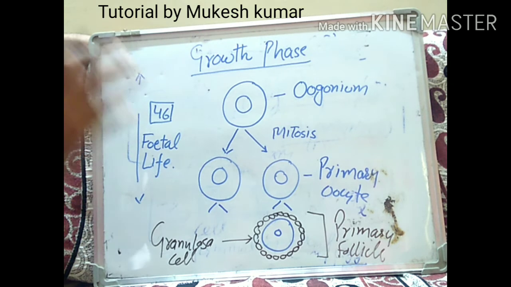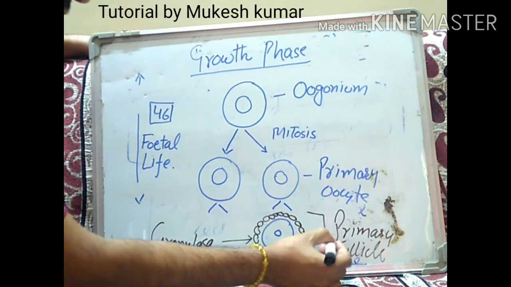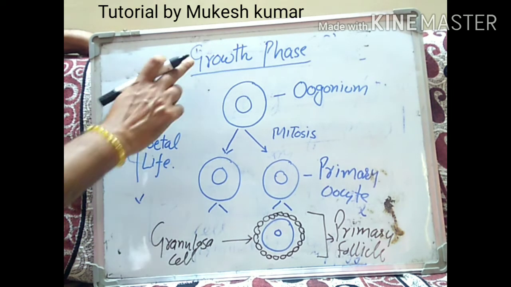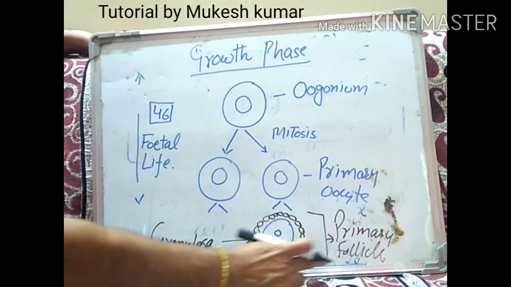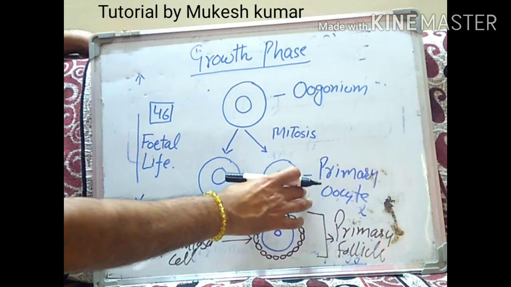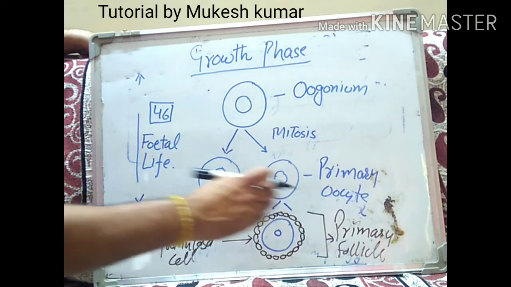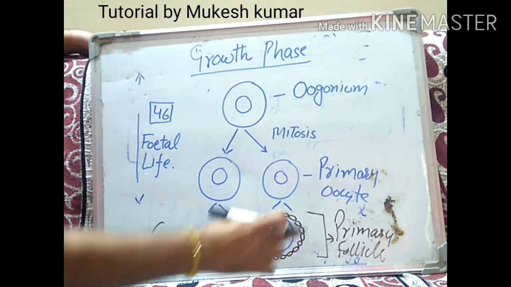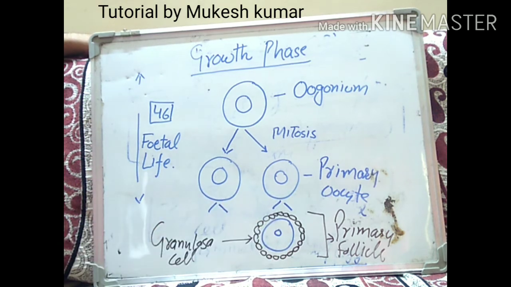So during the growth phase, what's happening? Number one, there will be the formation of the primary follicle, right? That is the first thing. How are primary follicles produced? They are produced when the primary oocytes are surrounded by the granulosa cells. Granulosa cells are the granular cells which are going to surround this structure. So first is the primary follicle formation in the growth phase.